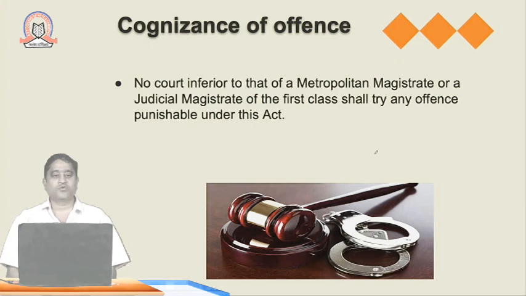Regarding cognizance of offence, no court other than that of a Metropolitan Magistrate or a Judicial Magistrate of the first class shall try an offence punishable under this Act. So the courts involved are the Metropolitan Magistrate Court or the Judicial Magistrate Court of the first class, which will try the offence against that employer.